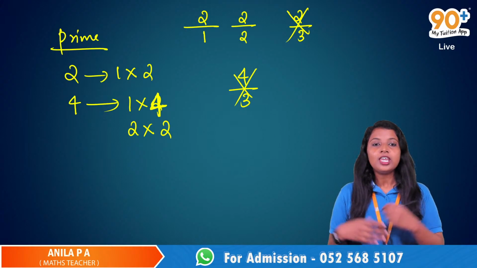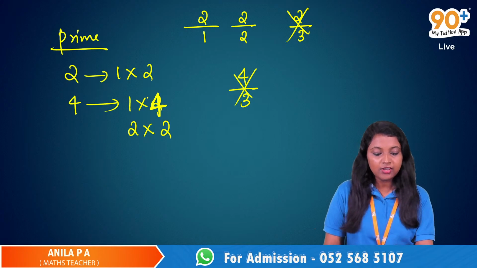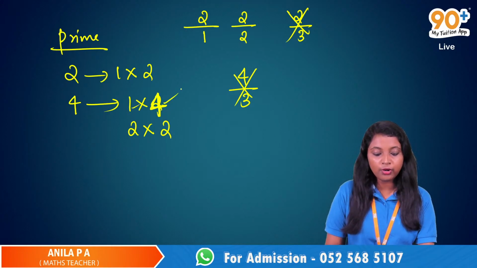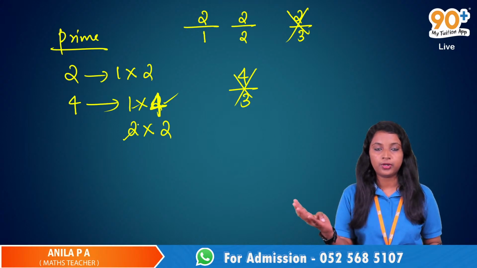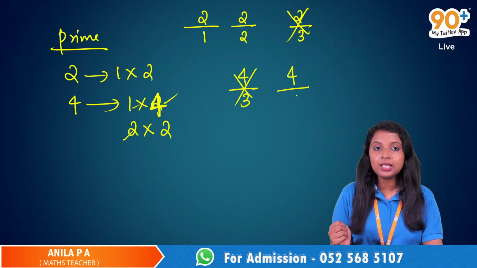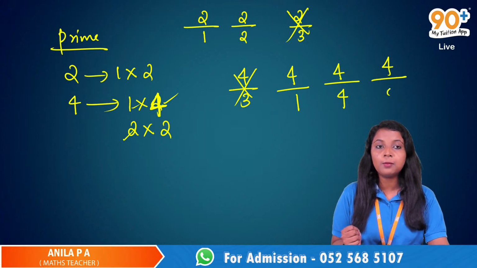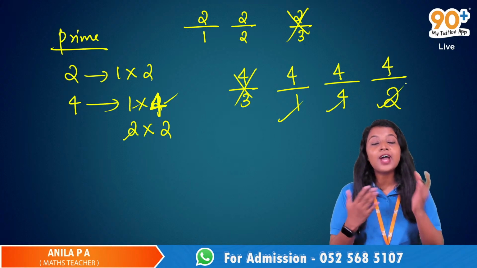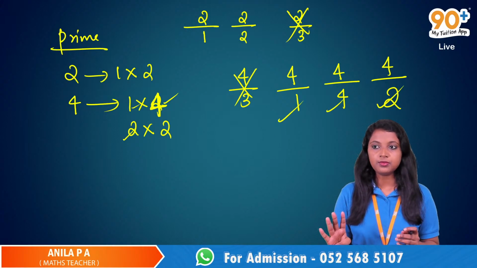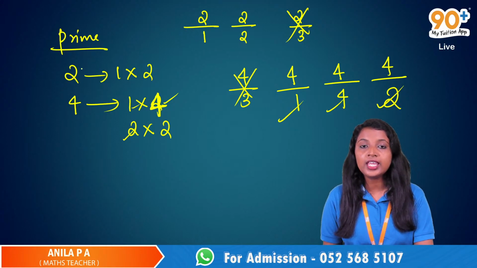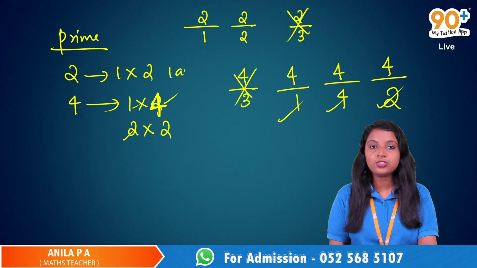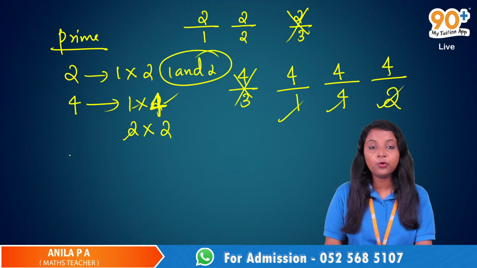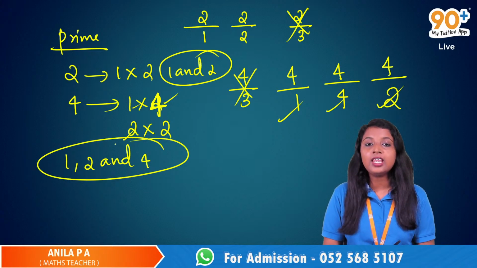Yes. So we can take 1, 4 and 2 as the factors of 4. We can divide this 4 completely by 1, by 4, and by 2. So 1, 4 and 2 are known as the factors of this number 4. But in the case of this 2, it has only 2 factors, 1 and 2. In the case of 4, it has 3 factors, 1, 2 and 4. Again, you can take 5.